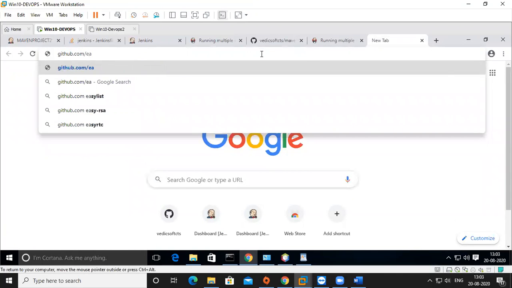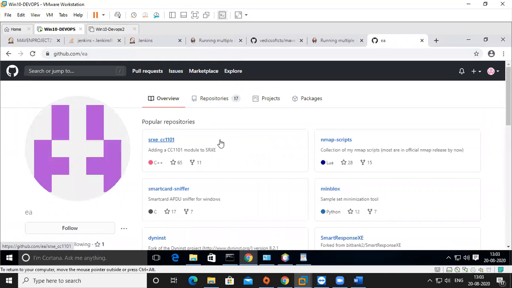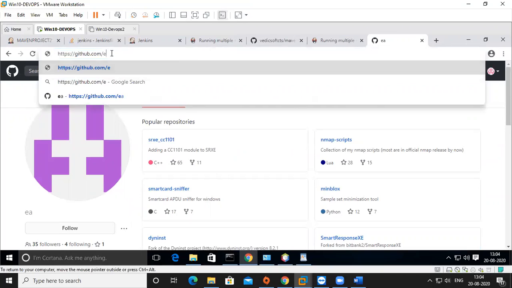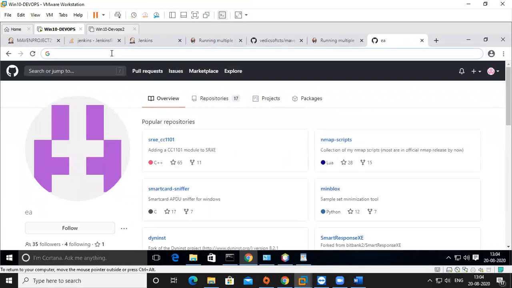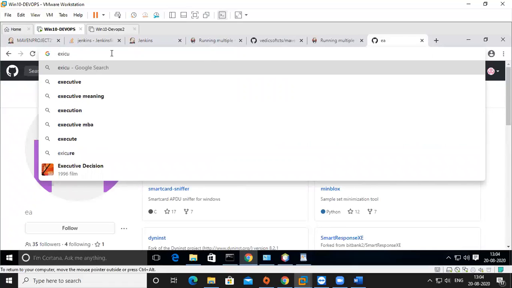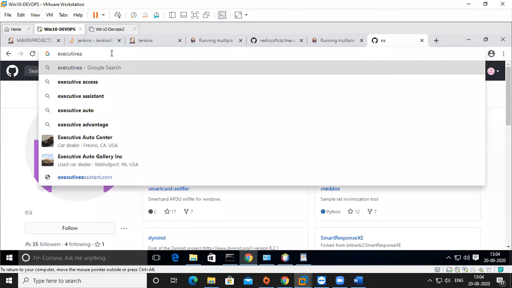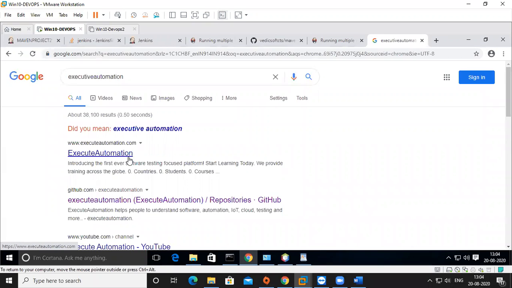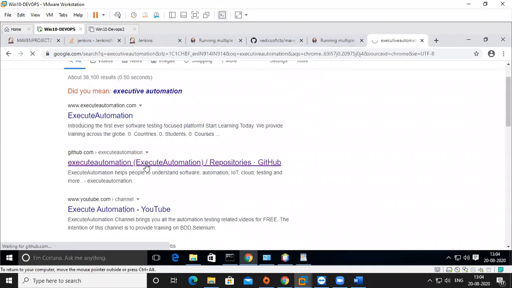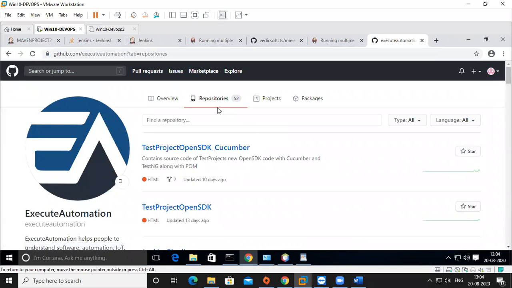I put an EA, so then it will automatically go to execute automation. This is one. Okay, very good. So we'll go to Karthik KK GitHub only.